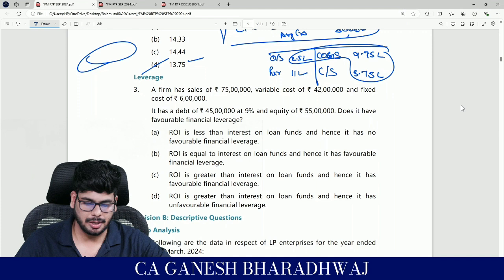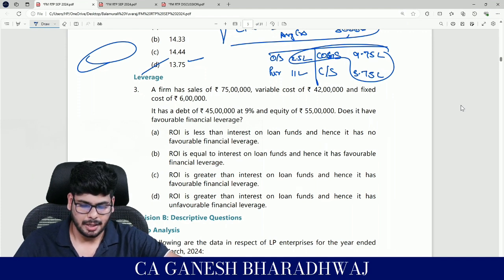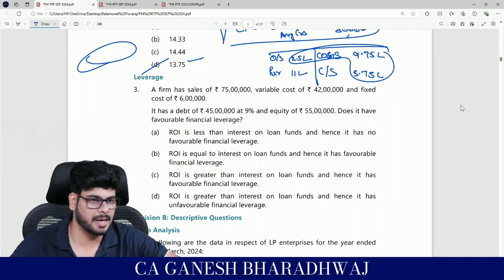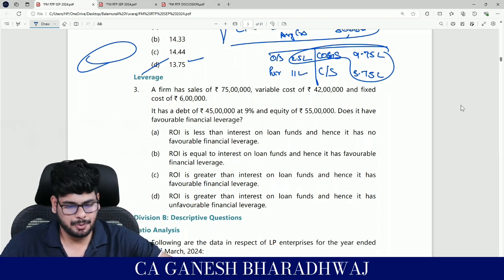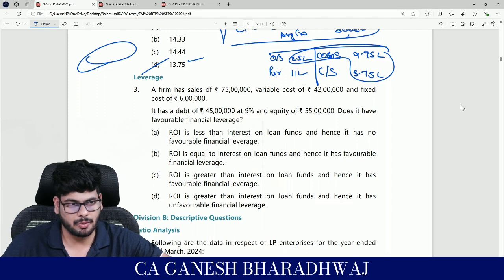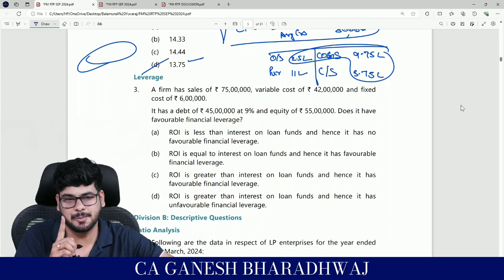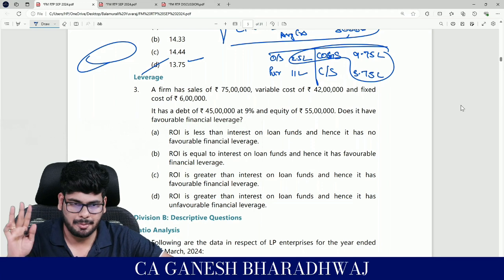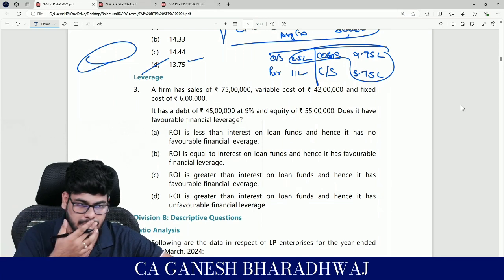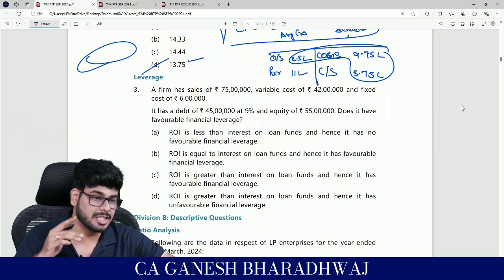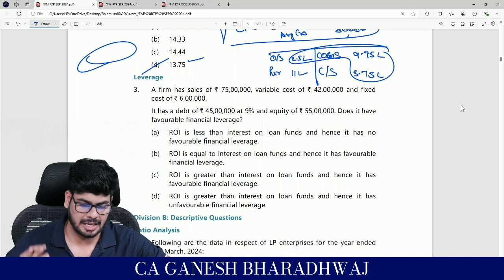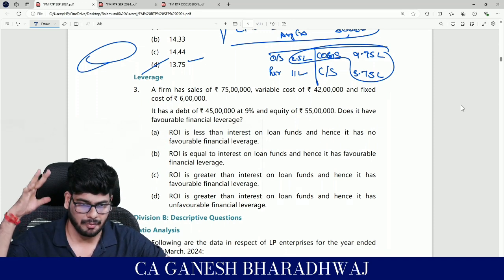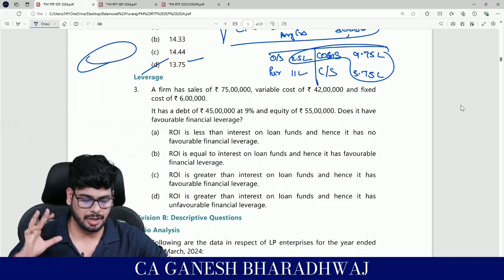This is from the chapter leverages. Now let me quickly read the question and then whatever background is required, I'll give it to you. Superb question. It's not a very difficult question, but if you've learned the subject conceptually, 100% you'll be able to crack it just by looking at the question. I think we covered a very, very similar question in our regular lectures. But anyways, coming back here, please guys, bring full focus. I will give you a background and I will do it.